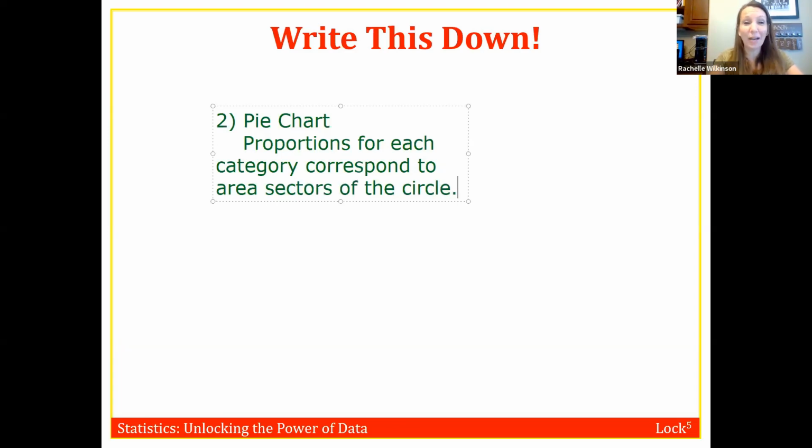Okay, and for my class, I hate pie charts. I think they're totally worthless. So I think that pie charts are evil. You can put that in your notes.